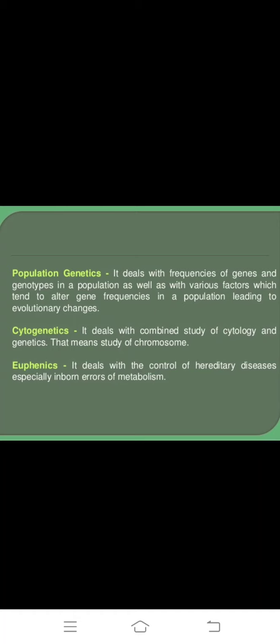Cytogenetics means the study of chromosomes, or cytology and genetics.